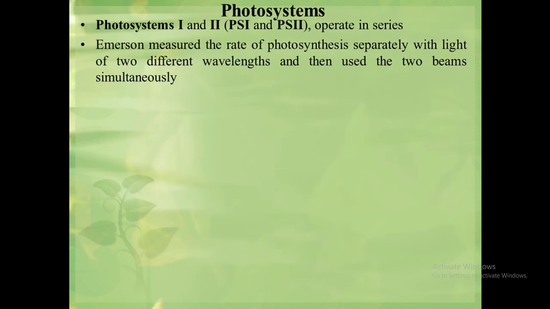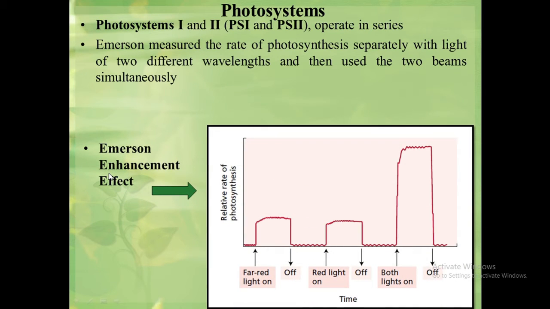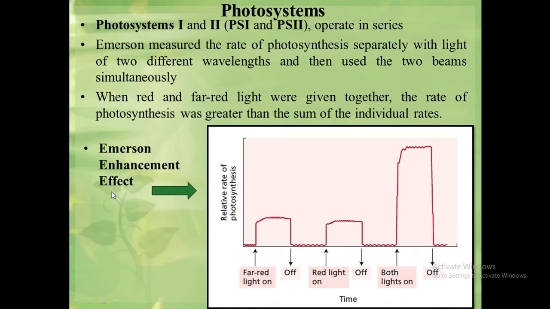One of the experiments by Emerson is called Emerson's enhancement effect, which shows that these two photosystems operate in series in photosynthesis. In this experiment, Emerson measured the rate of photosynthesis separately with light of two different wavelengths, and then he used two beams simultaneously. From this experiment, he found that when red and far red lights were given together, the rate of photosynthesis was greater than the sum of the individual rates.